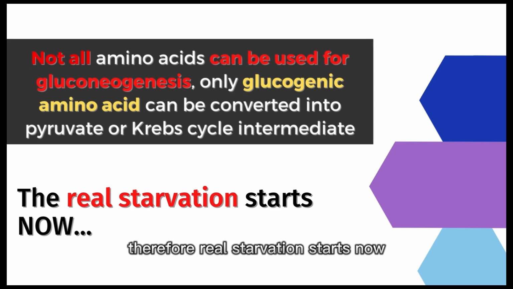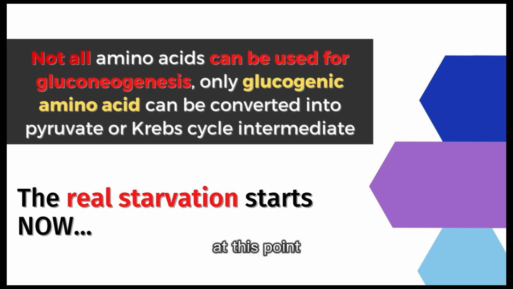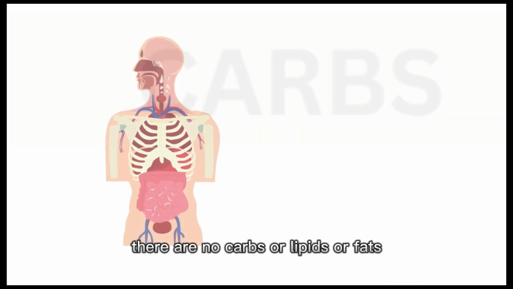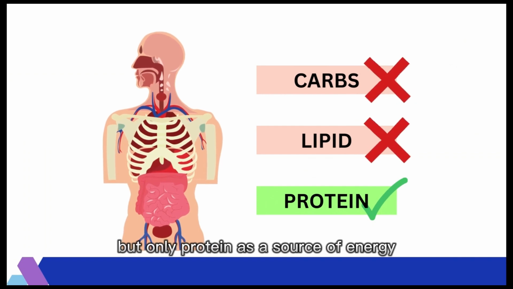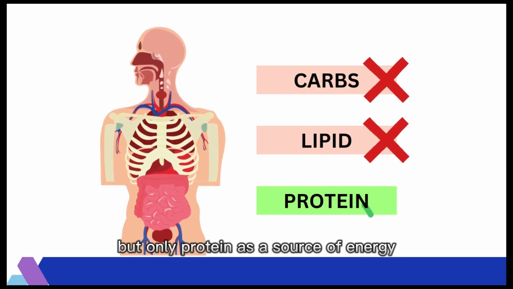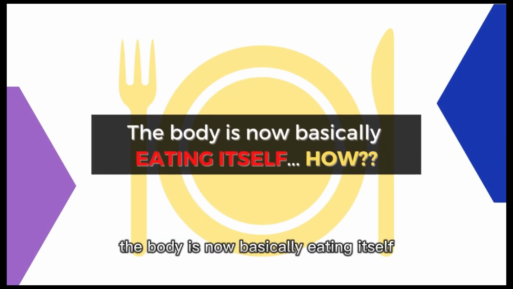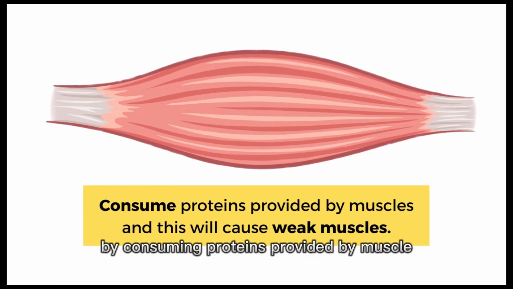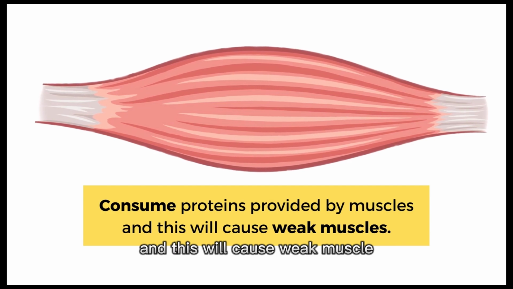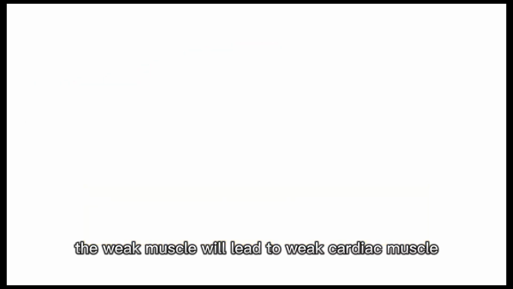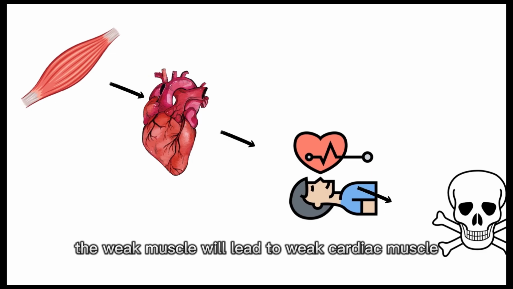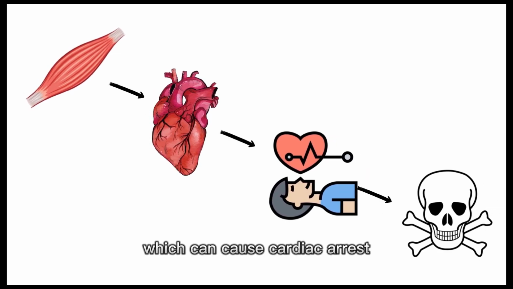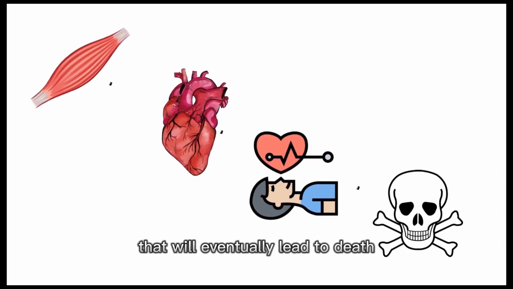Therefore, real starvation starts now. At this point, there are no carbs or lipids or fats, but only protein as a source of energy. The body is now basically eating itself by consuming proteins provided by muscle, and this will cause weak muscle. The weak muscle will lead to weak cardiac muscle, which can cause cardiac arrest that will eventually lead to death.